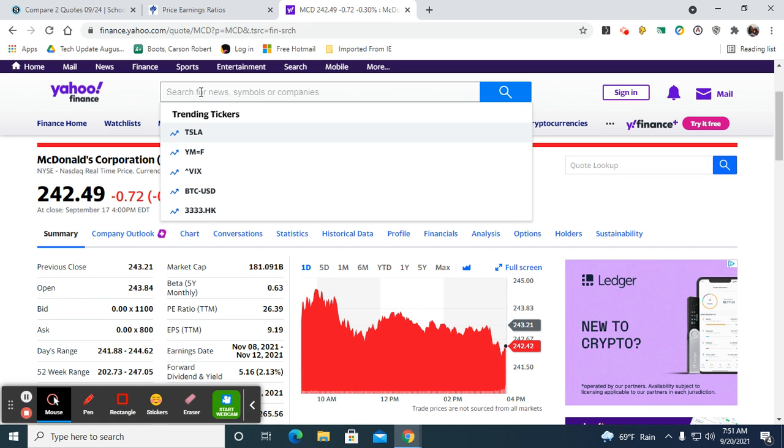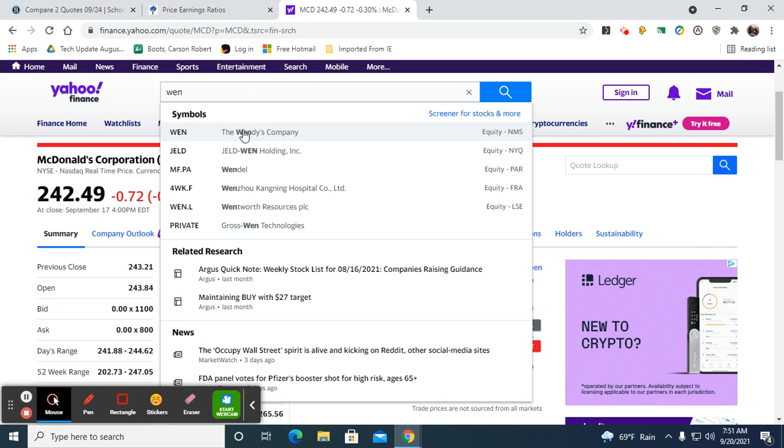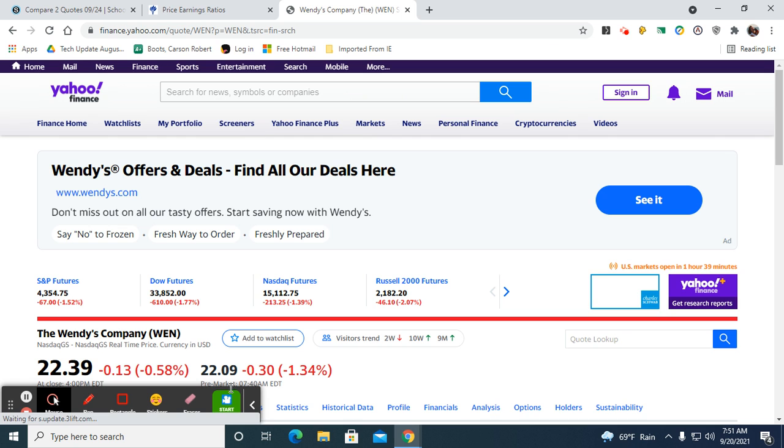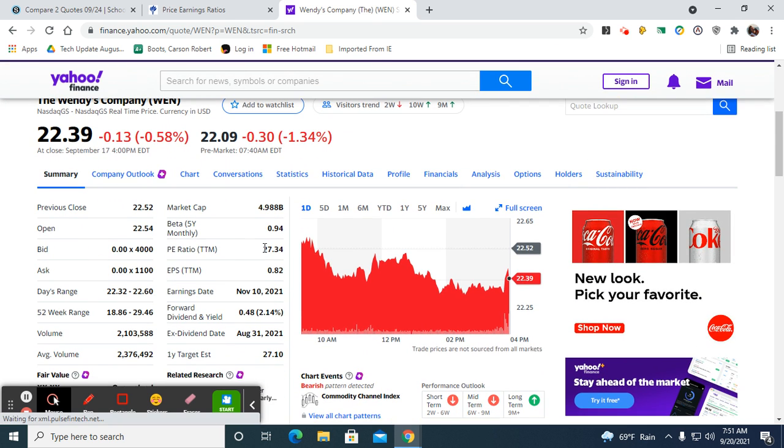We could look up Wendy's. Its current PE is 27, so it's low. So when you start comparing Starbucks to other restaurants, even though Starbucks is lower than the industry standard, other restaurants are even lower. So you have to consider that as well.